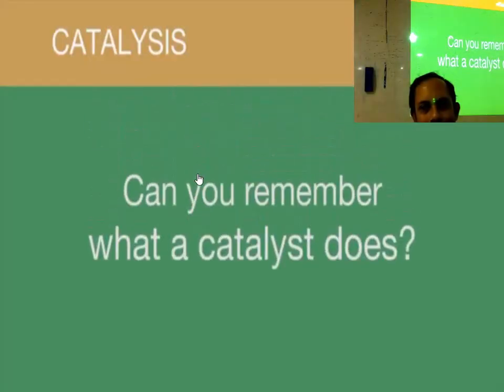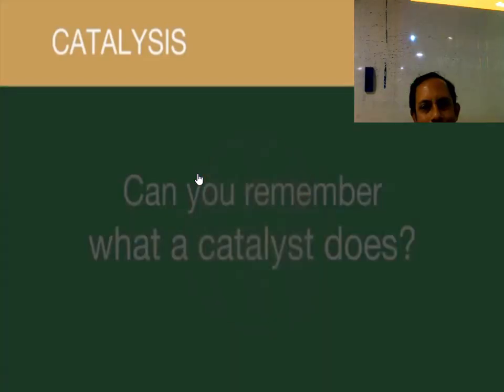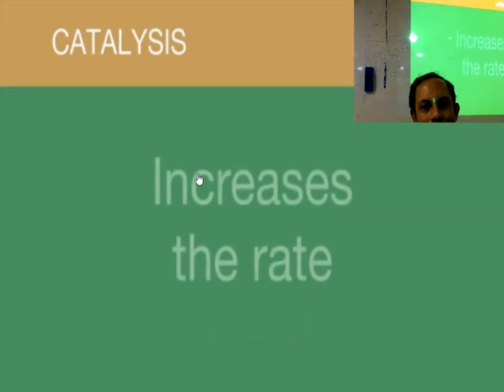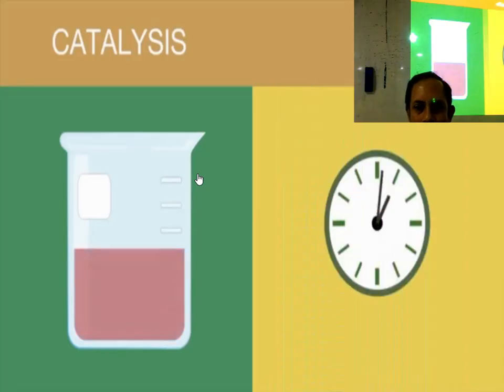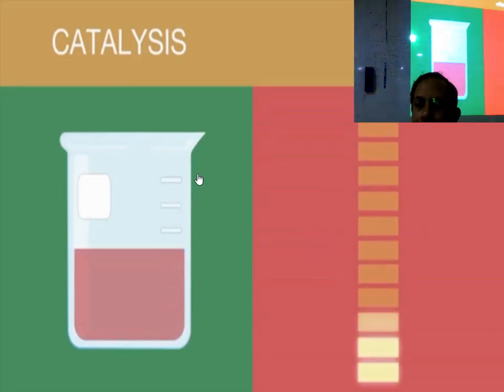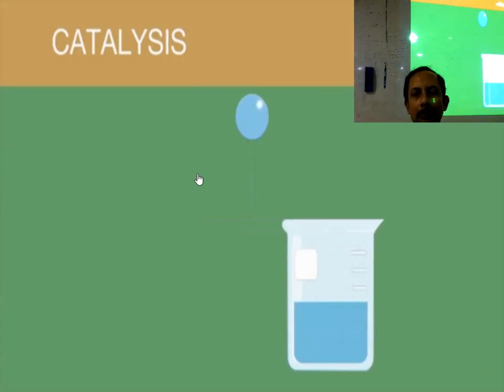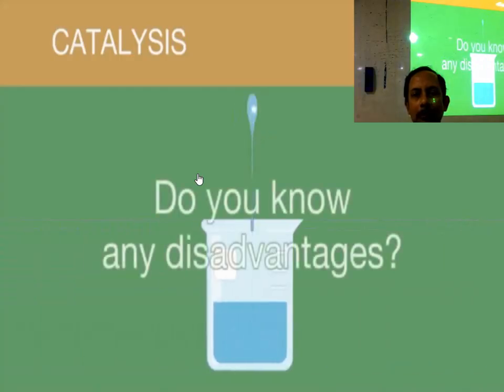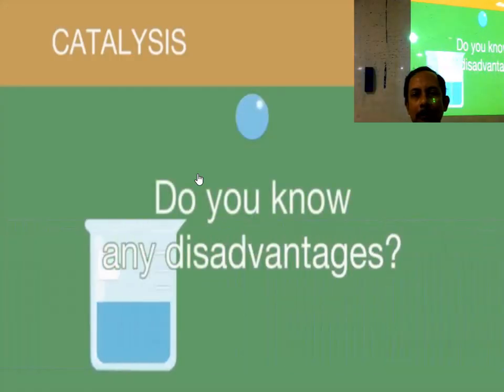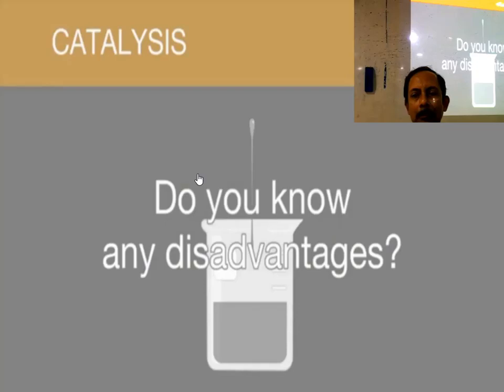Do you remember what a catalyst does? If so, pause the video, say your answer, and continue to see if you're right. The answer is that a catalyst increases the rate of the chemical reaction. This means desired products can be made more quickly by using a lower energy pathway. As well, the catalyst is regenerated, so it can be reused over and over again. However, despite these advantages, do you know of any disadvantages to using catalysts? Pause the video, think about this, and continue when ready.